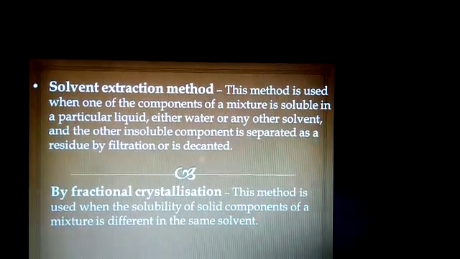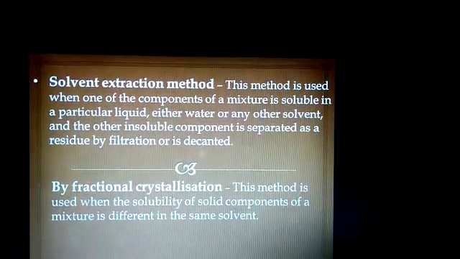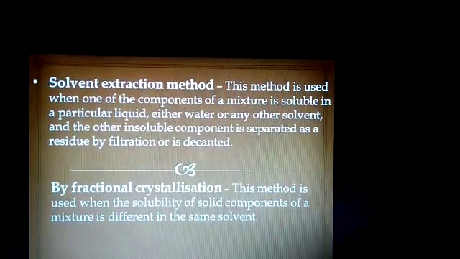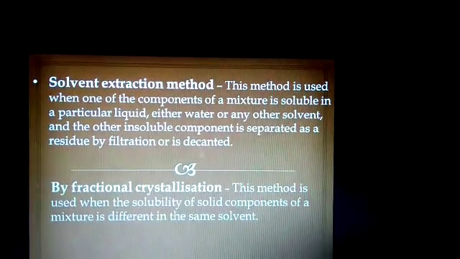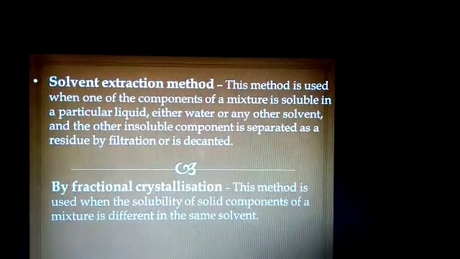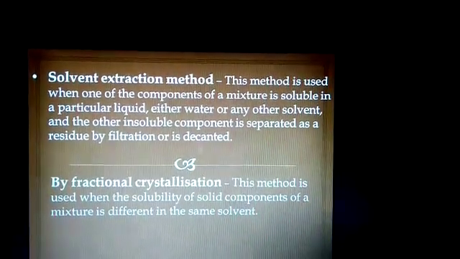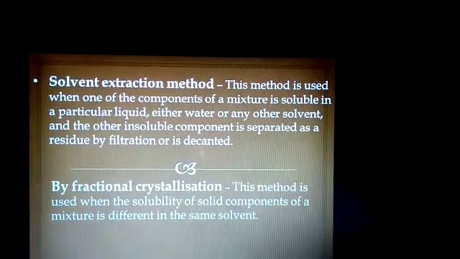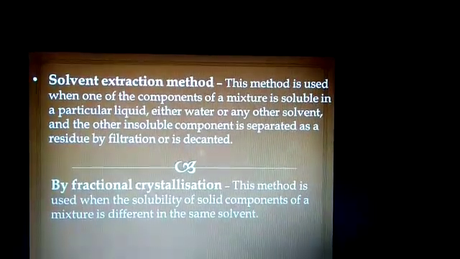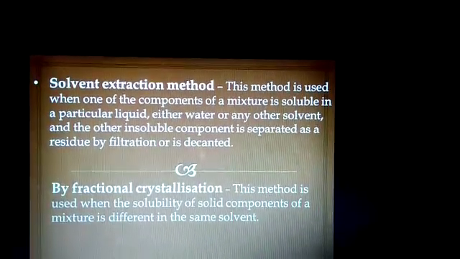After heating, when you cool down the mixture, the substance which is more soluble will crystallize first, and the component which has low solubility in that liquid will crystallize later.